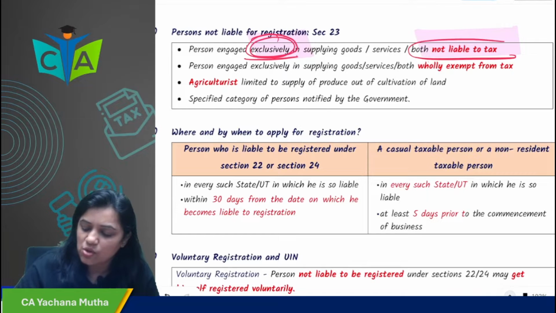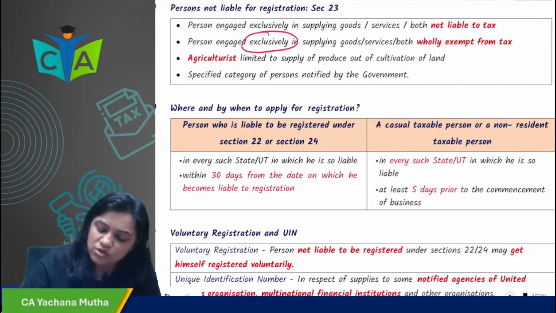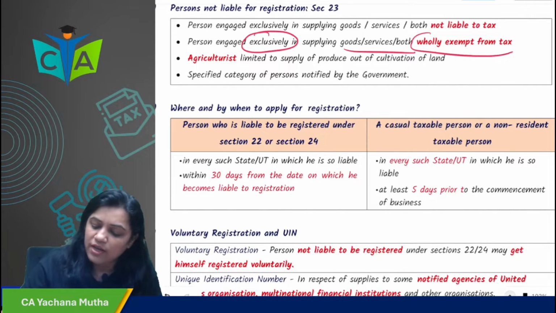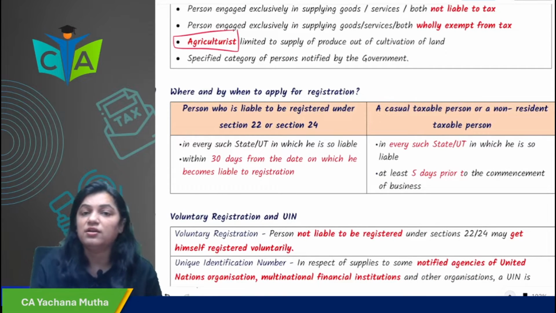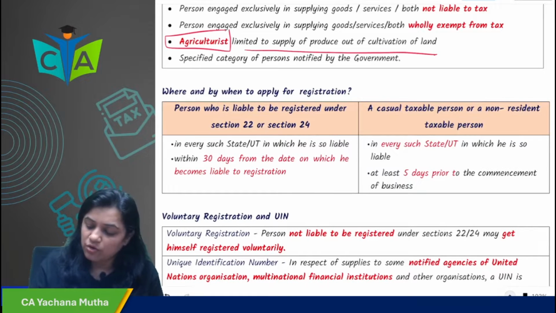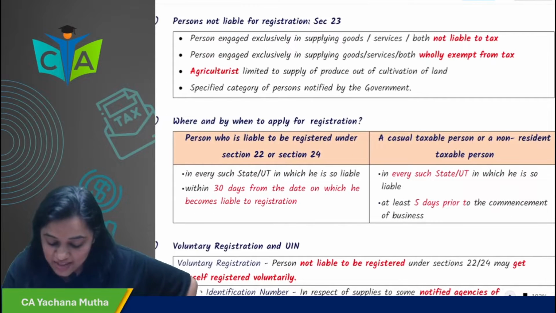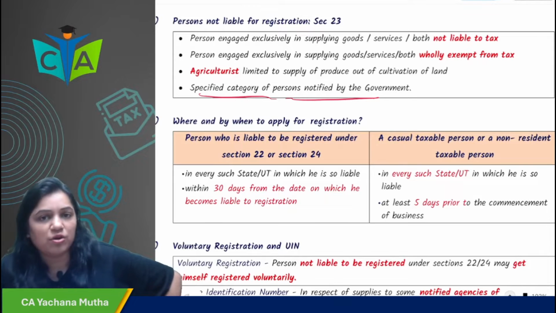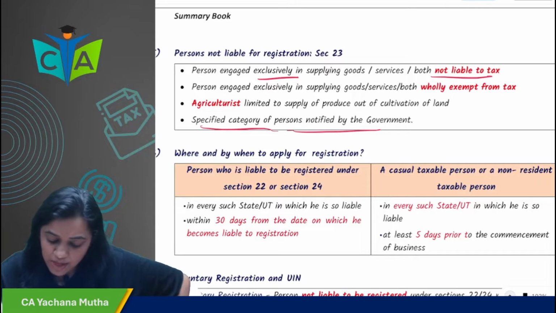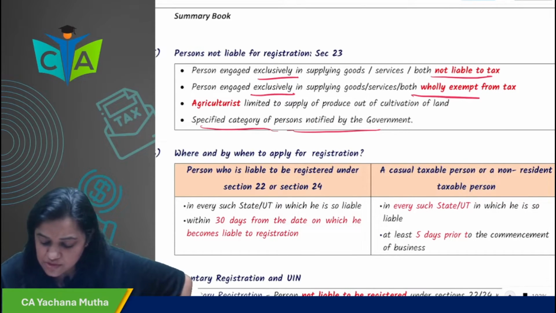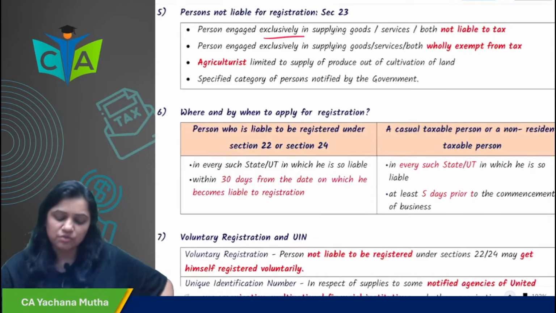Then if you are engaged exclusively in supplying goods or services wholly exempt from tax, you are also not required to take registration. Then if you are an agriculturist, limited to supply of produce out of cultivation of land, you are not required to take registration. And a specific category of persons notified by the government are not required to take registration either.